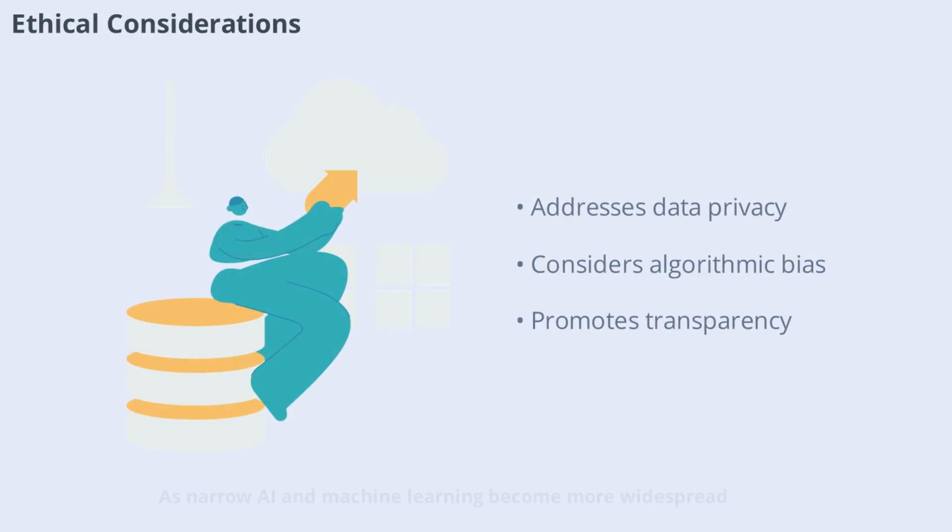As narrow AI and machine learning become more widespread, ethical considerations are increasingly important. Issues like data privacy, algorithmic bias, and transparency must be addressed to ensure that AI systems are fair and trustworthy. Developers and organizations have a responsibility to use machine learning ethically and protect users' rights.